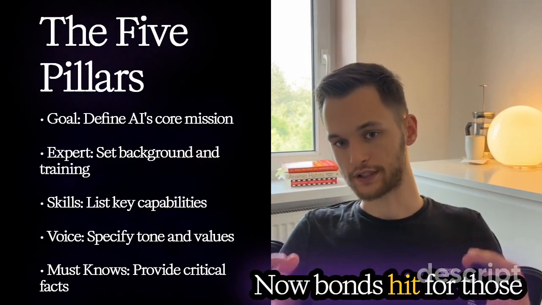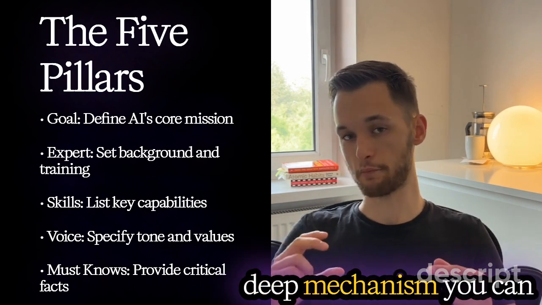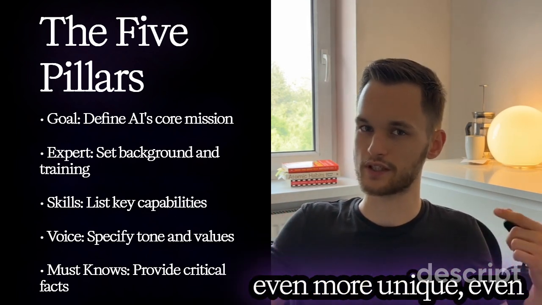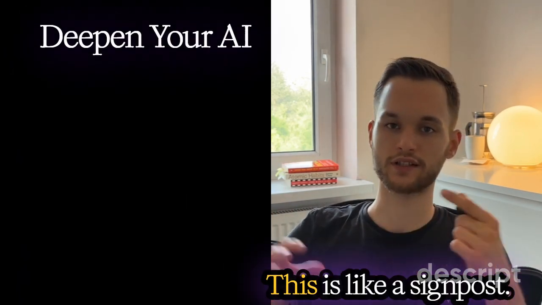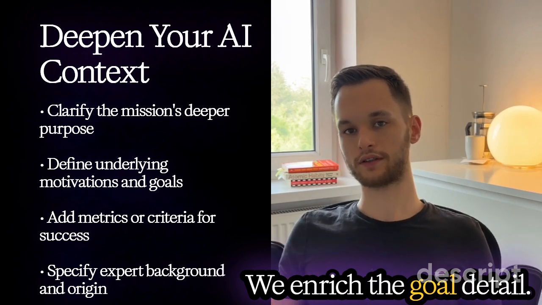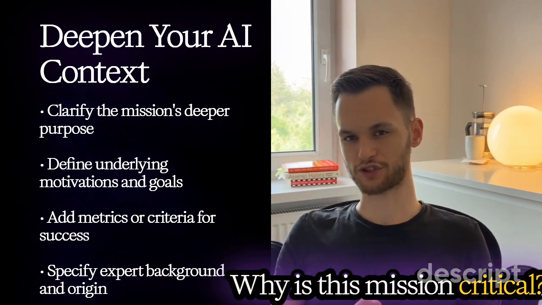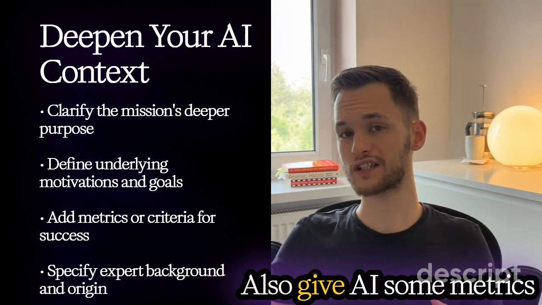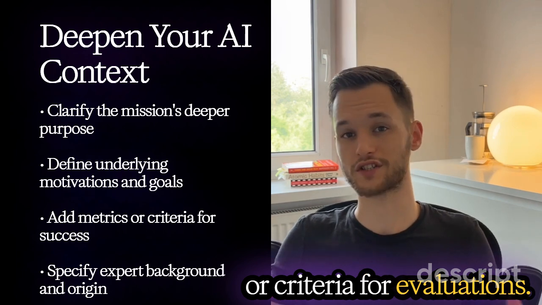Now, bonus hint. For those who want to go deeper, I've also prepared the deep mechanism. You can supercharge your pillars with even more context to be even more unique, even more on brand. You can go even deeper from there. This is like a signpost, guiding you in the good direction. To enrich the goal, detail its underlying goals, motivations. Why is this mission critical? What drives performance towards this objective? Also give AI some metrics or criteria for evaluation, for example.